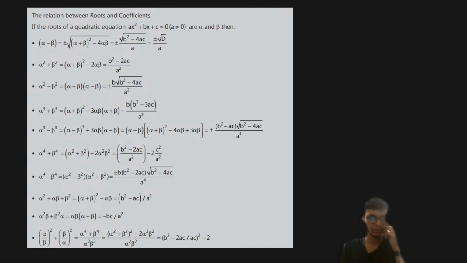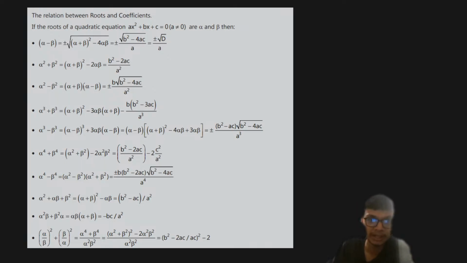So I've taken out something for you, all of you. If you try to remember it, it's going to be really useful. You can always opt out of not remembering it as well, right? But I have given out this particular concept because this is going to be used mostly or repeatedly in the concepts or the questions that we're going to see over here, right?